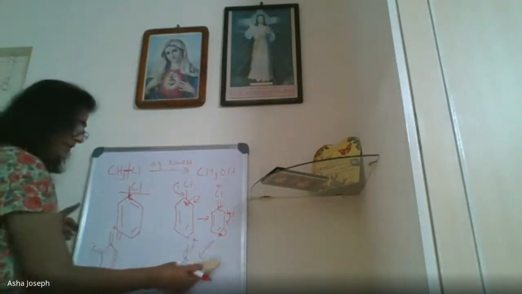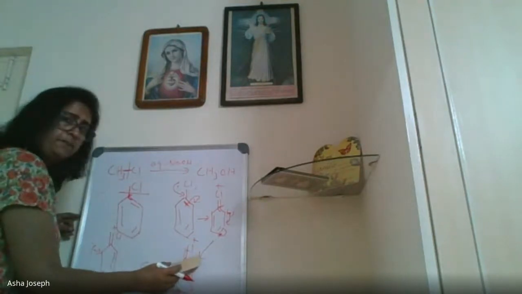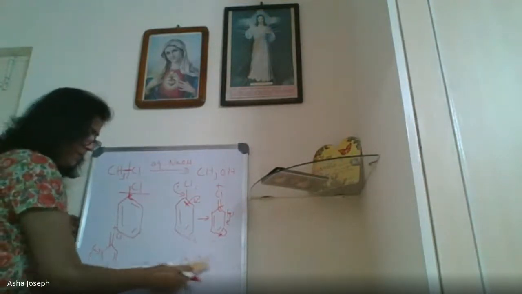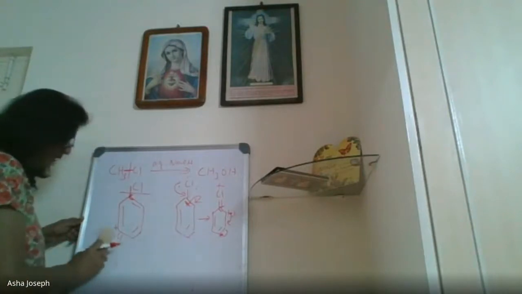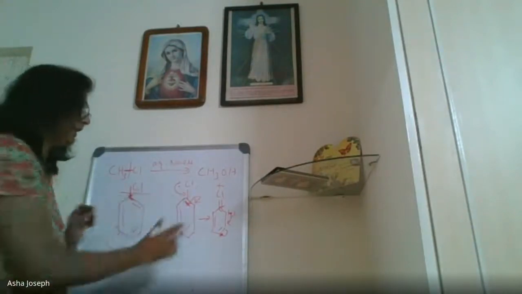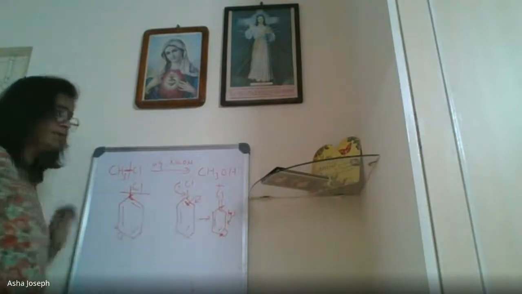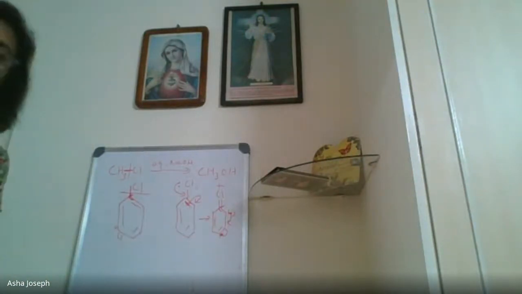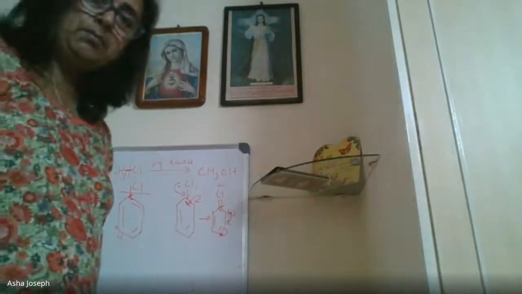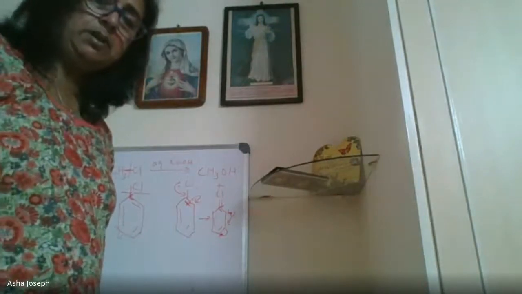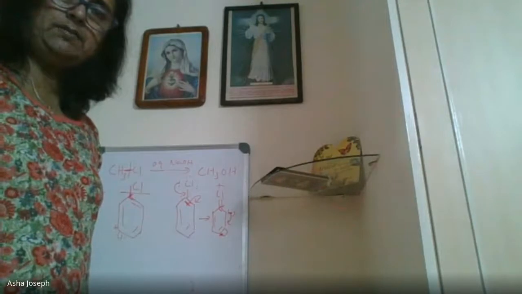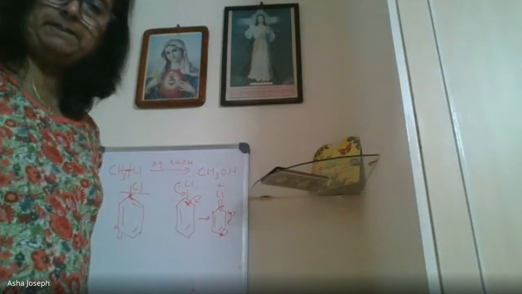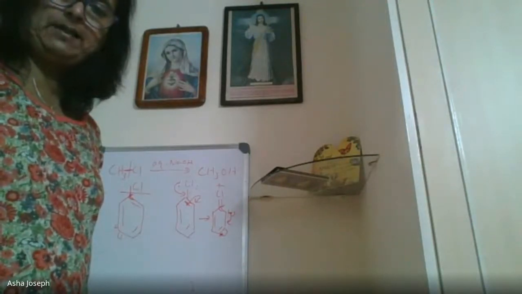So here we come to the point why it is difficult to break this bond: due to resonance, the carbon-chlorine bond has some double bond character, isn't it? A double bond is very difficult to break. Clear?